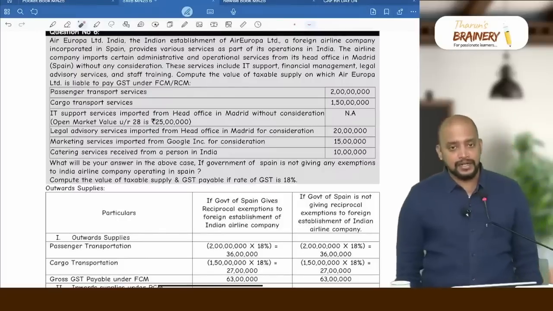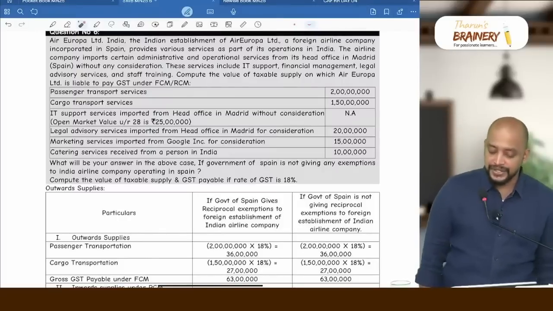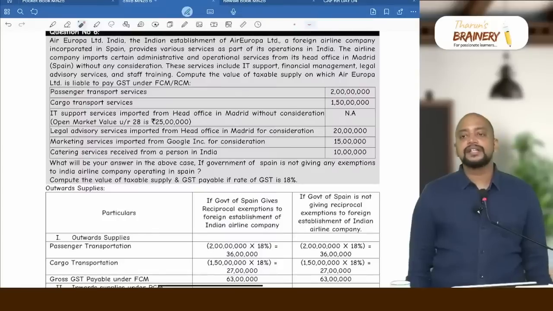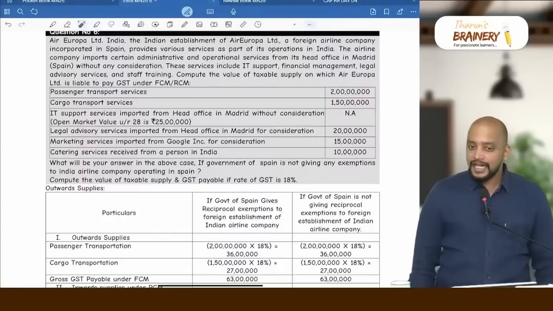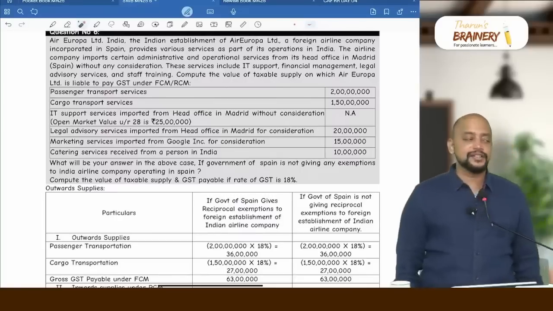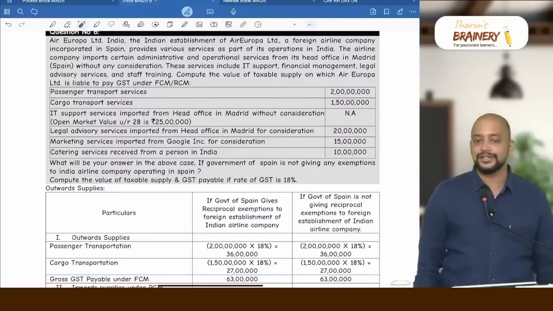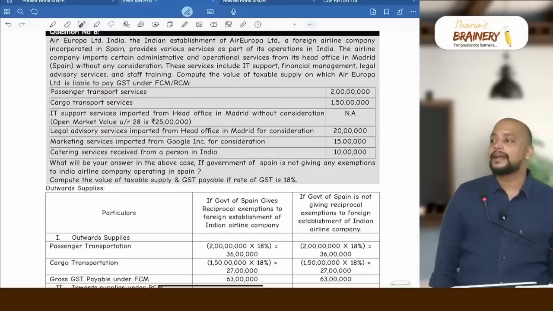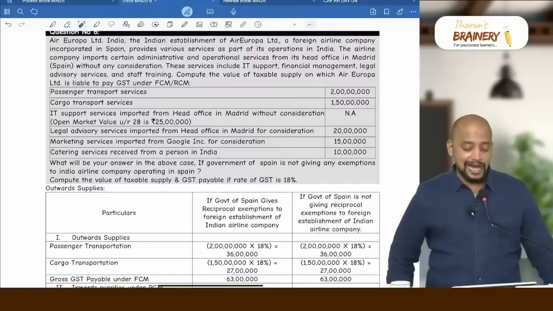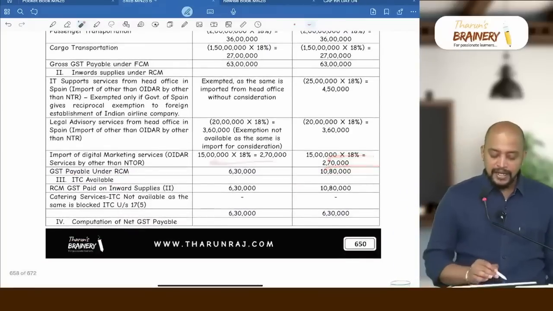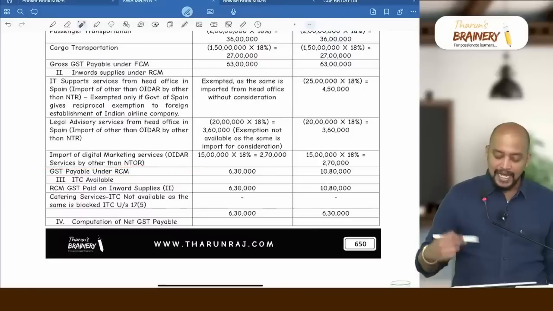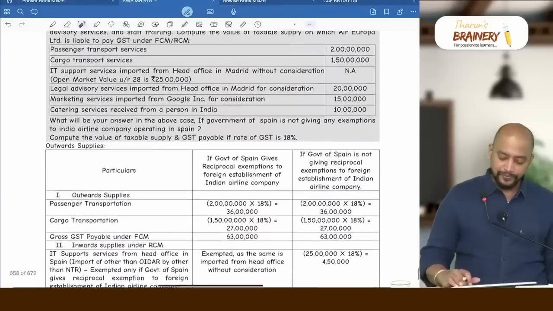Air Europa Limited, it's a company and they are registered in India. So why, sir, are they registered in India? See, their outward supplies are 2 crores, 1.5 crore. Definitely they will be registered here. So where is the question of not getting registered? Definitely they are registered. So therefore they will not come under NTOR. So they will be other than NTOR. So it will be coming under RCM. So 15 lakhs into 18%. Import of digital marketing services, OIDR services by other than NTOR.